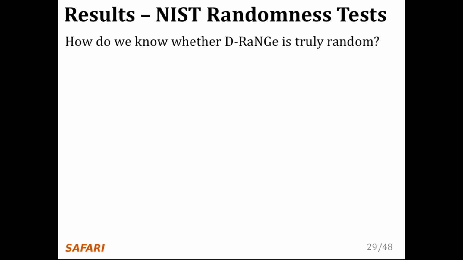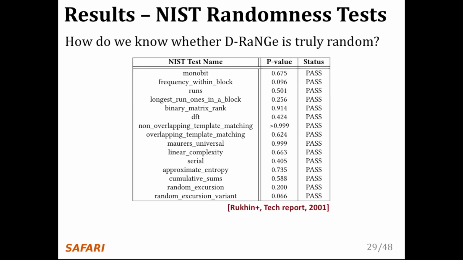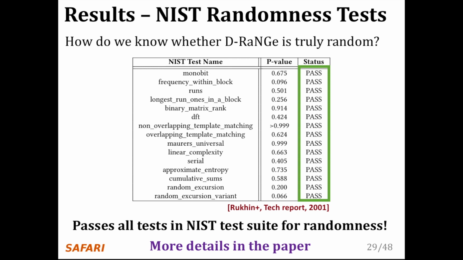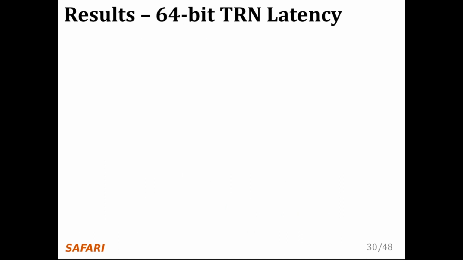So how do we know whether D-RaNGe provides truly random values? We test many bit streams with the NIST statistical test suite for randomness and show that the RNG cells that we sample pass the test. And there are more details that we can find in the paper. I will now discuss our latency results.